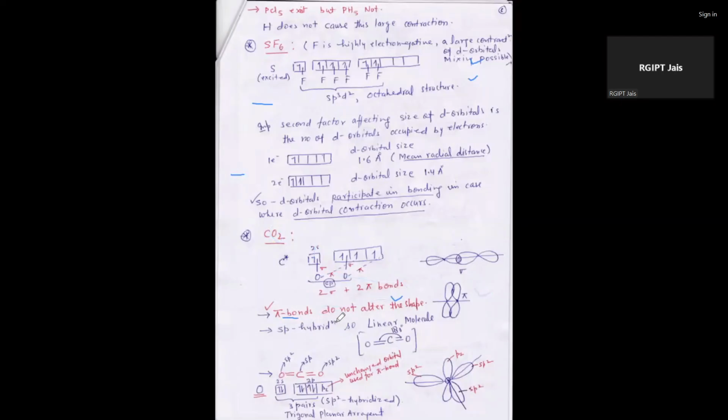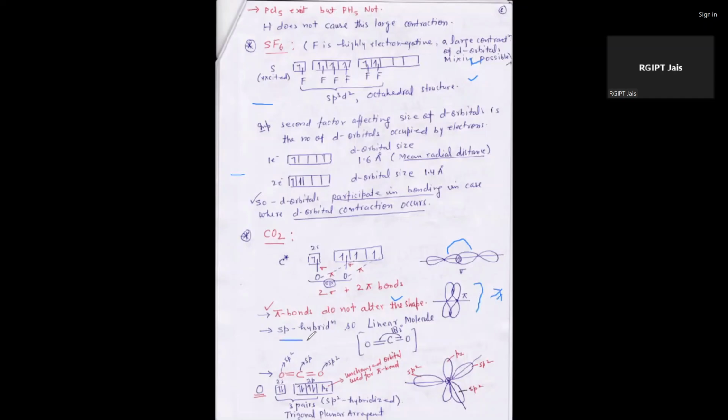Pi bonds do not alter the shape, because overlapping has two types. One is head to head overlapping, the second is sidewise or end to end overlapping. So this is head to head, and this is sidewise overlapping.